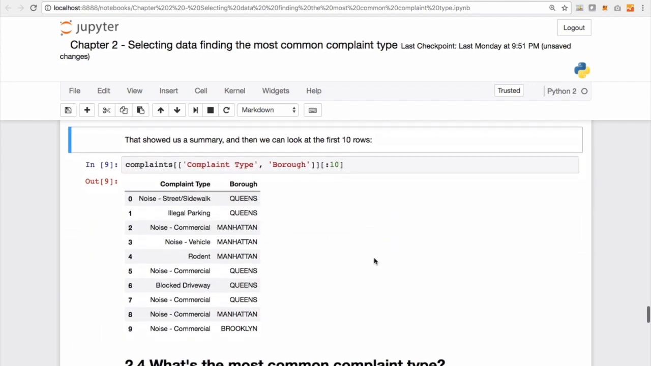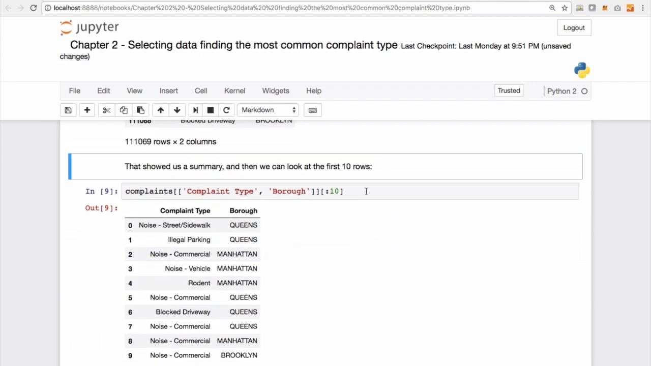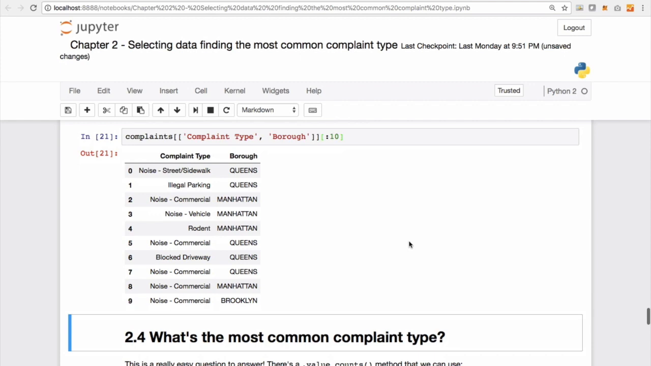What about taking a look at the first 10 rows? There we go. So along with selecting multiple columns and passing them as a list, we can also put our row filters back and get a more summarized subsetted view of the data.